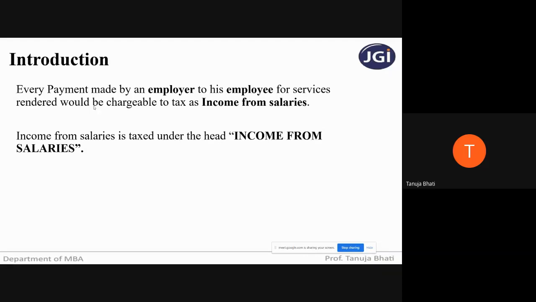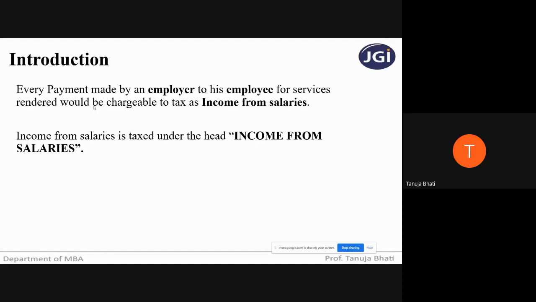Similarly, suppose a partner is receiving the profit of the firm. Now, if there is a partnership firm and every partner is receiving profits of the firm, will it be chargeable under the head income from salaries? No, because the firm is not the employer and the partners are not the employees. All the partners are the employers in the partnership firm.